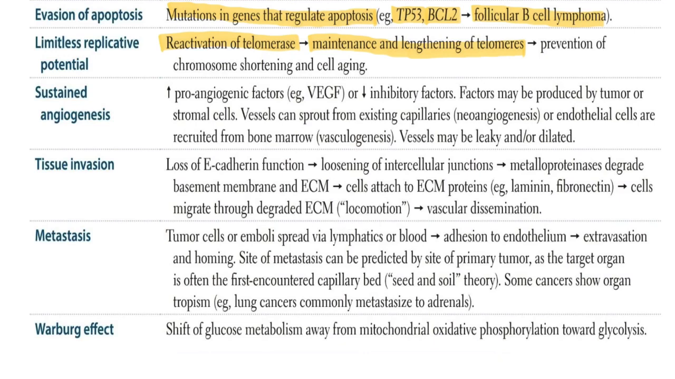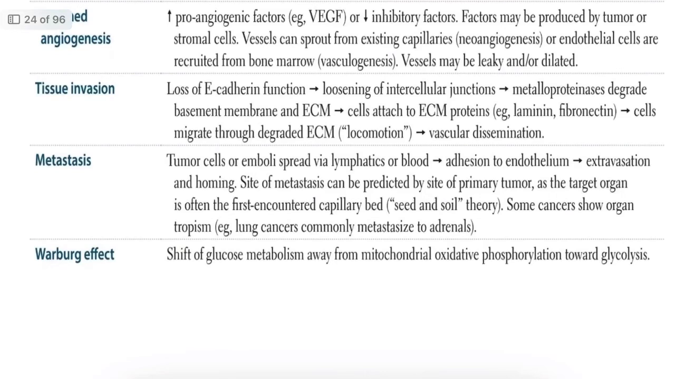Next, the fifth one, we can see sustained angiogenesis. Sustained angiogenesis means the tumors need blood vessels for oxygen and nutrients. They release VEGF and other pro-angiogenic factors, and the vessels formed are often leaky and abnormal.